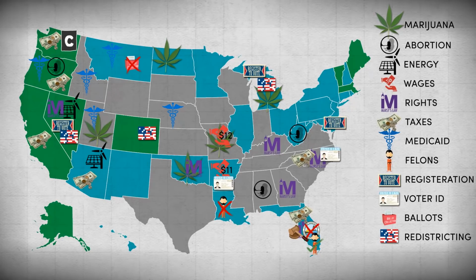Colorado, Michigan, Utah, and Missouri are proposing independent commissions to draw district maps instead of the state legislature, and Colorado, Massachusetts, North Dakota, and South Dakota are proposing various reforms to campaign finance and political spending.